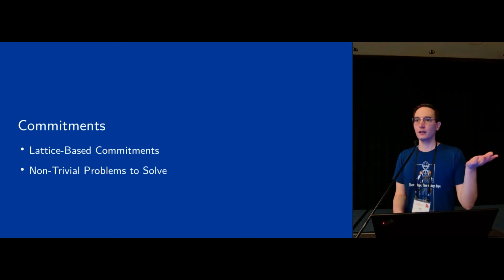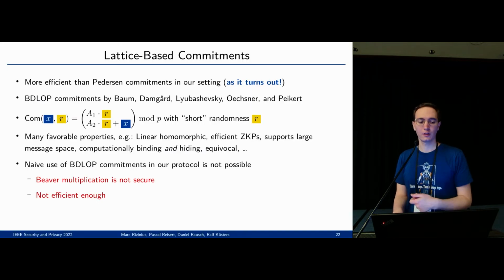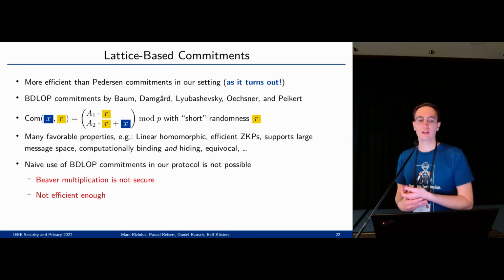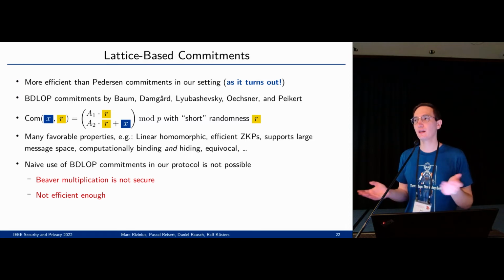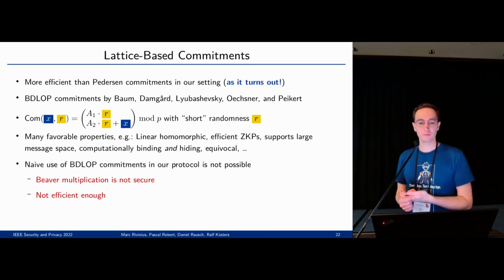So I said also we need commitments with certain properties. Now I talk about the concrete choice of commitments to instantiate our protocol. We chose lattice-based commitments, and we also show in our work that they can be more efficient than, for example, Pedersen commitments that previous work used. We used commitments by Baum et al. They have many nice properties like efficient zero-knowledge proofs, and of course they are also linear, which we need.